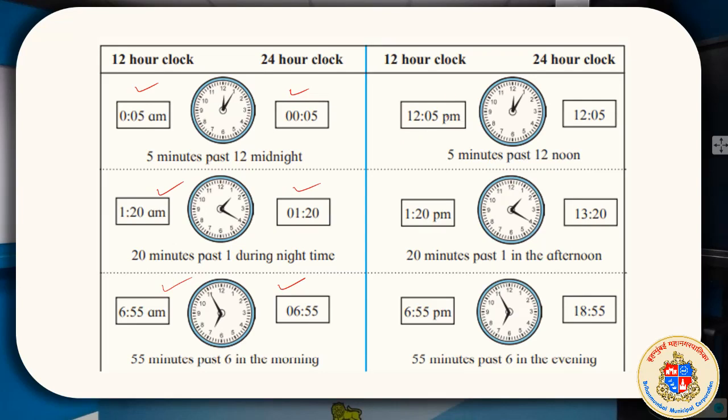When it became PM, that means afternoon, then the thing changes. This is from your textbook. Here it should be 12:05 PM. Here it is 12:05 with no PM after 12:05. But as it reaches 1 o'clock, you can see the change came: 13, 18. There are more examples in your textbook. I have taken only a few.